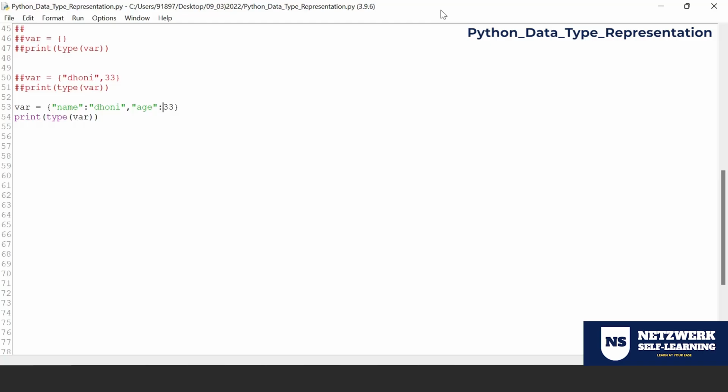Even though it is mutable like the list, the way we retrieve data is not by means of index. There is no indexing in a dictionary, which you're going to see in detail in the dictionary topic. But you need to understand that there is no indexing. You're going to get everything in the form of a key, and this is how you represent a dictionary. These are the ways you represent data in Python, and each and every topic we're going to see in detail. This is how data are represented in Python. Thanks, people.